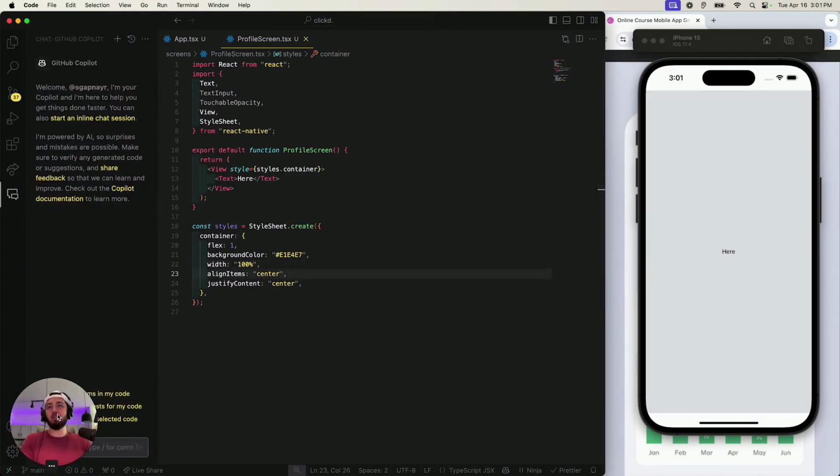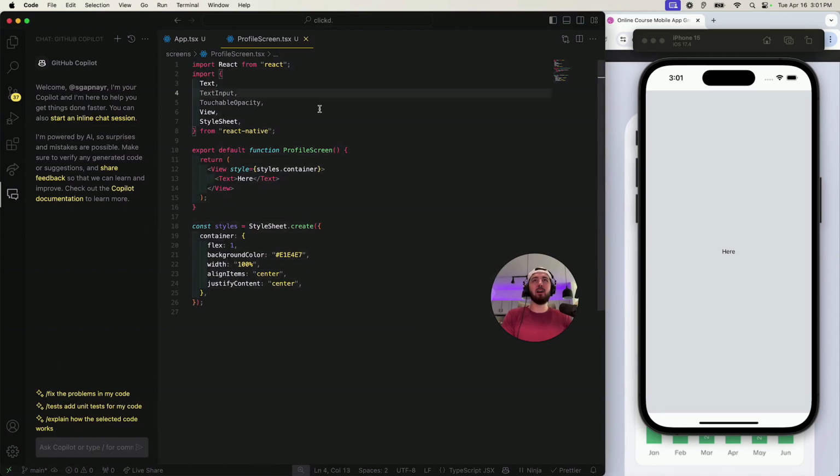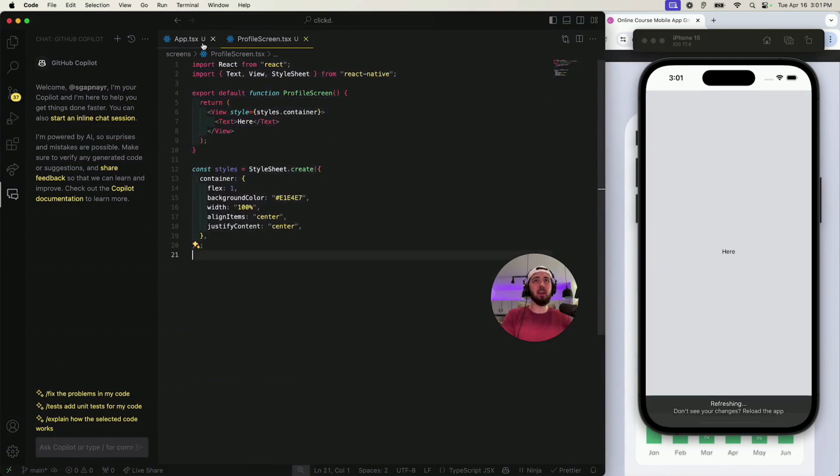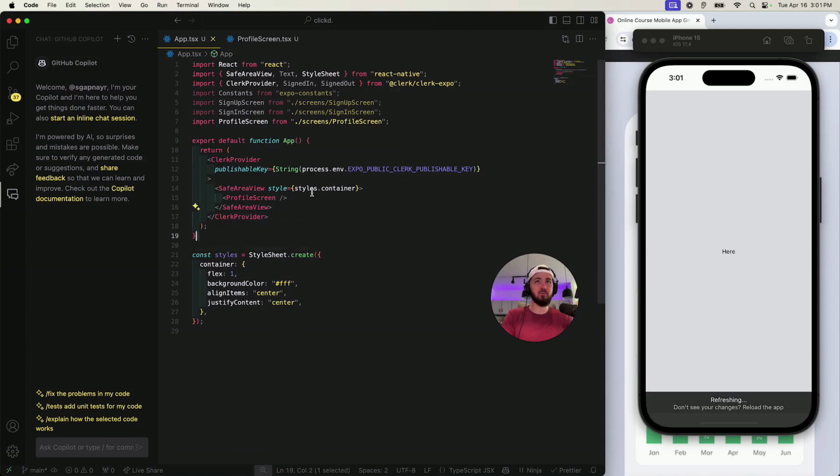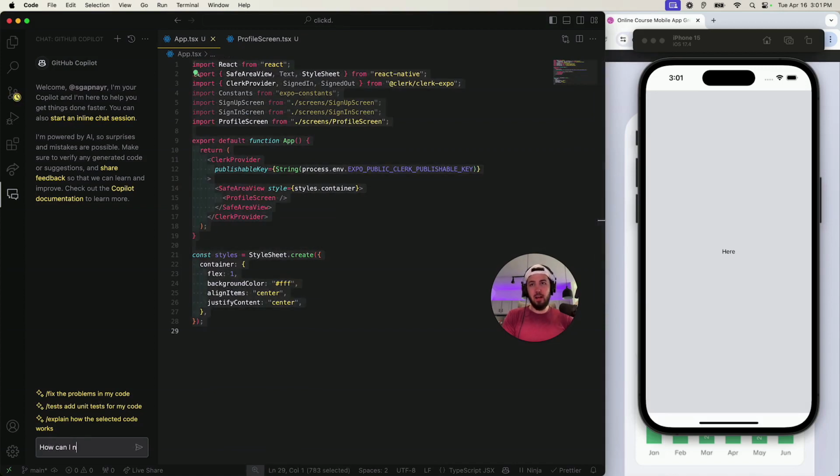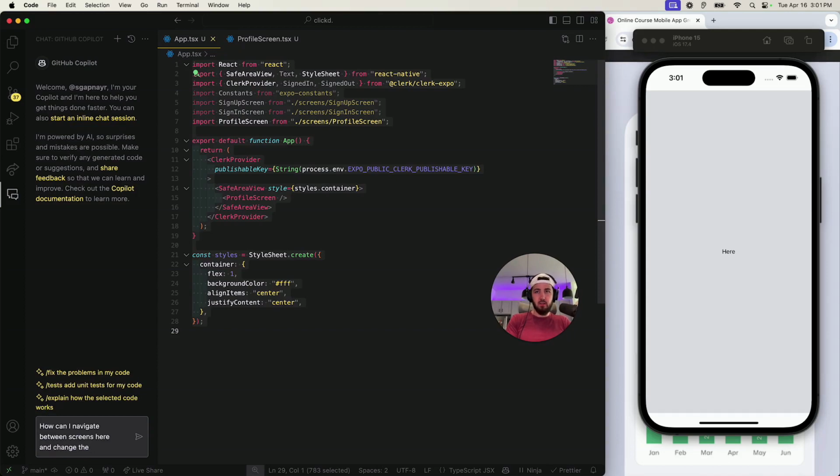So we're going to use some Copilot here. Let me move my face. We have a touchable opacity, aka a button. Okay, so how can I navigate? Well, we have two things. We need a navigator, right? That's number one. And then the other thing is now we need to customize this top bit, which I actually do have a code base from an old application I built. So maybe I'll look into that real quick while Copilot's doing this. So how can I navigate between screens here and change the top bar? And it looks like there's a bottom bar deal.